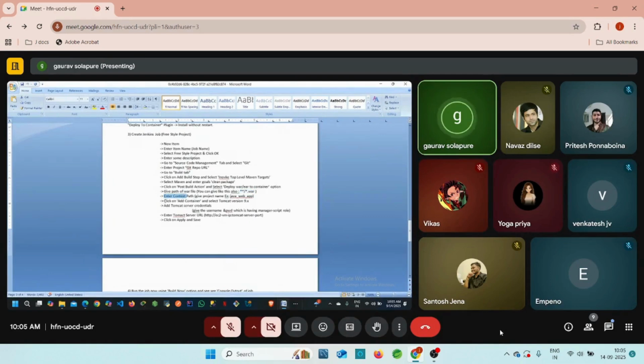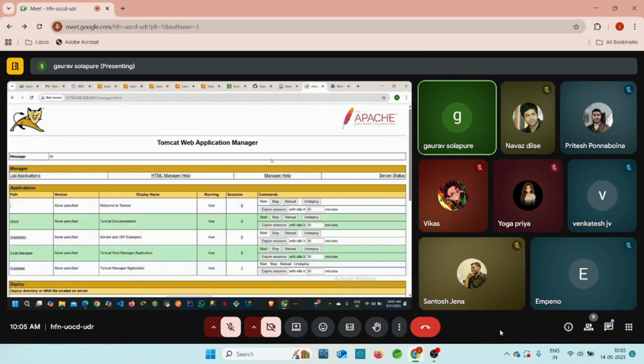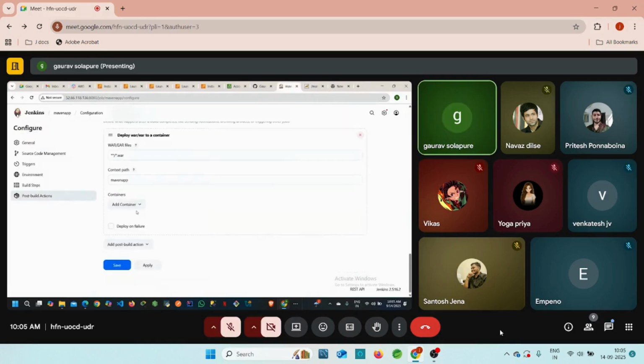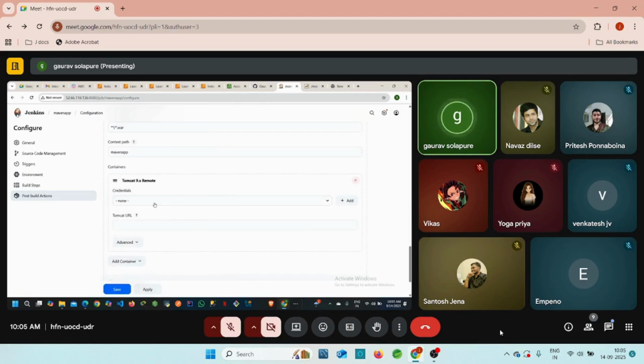We had entered already. Just click on add container. Now I want to add the container name. The container name is our Tomcat because I want to deploy my application on the Tomcat server. So that's why click on this add container. So where is our server, guys? Tomcat. So Tomcat 9.x, which is the remote that we are going to use here, right?